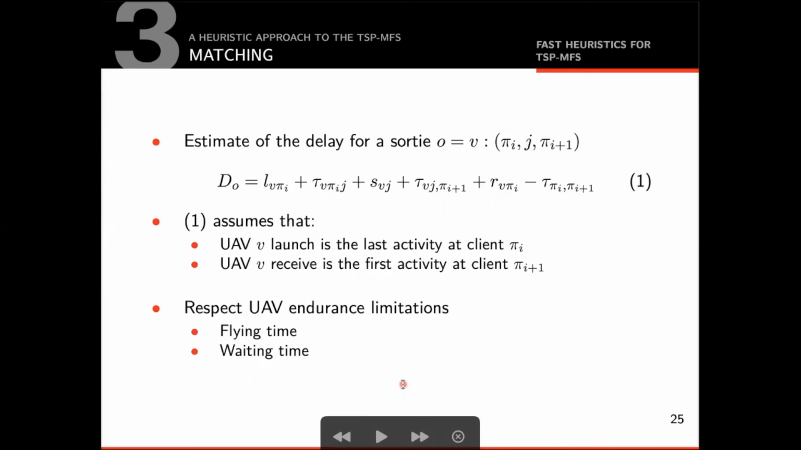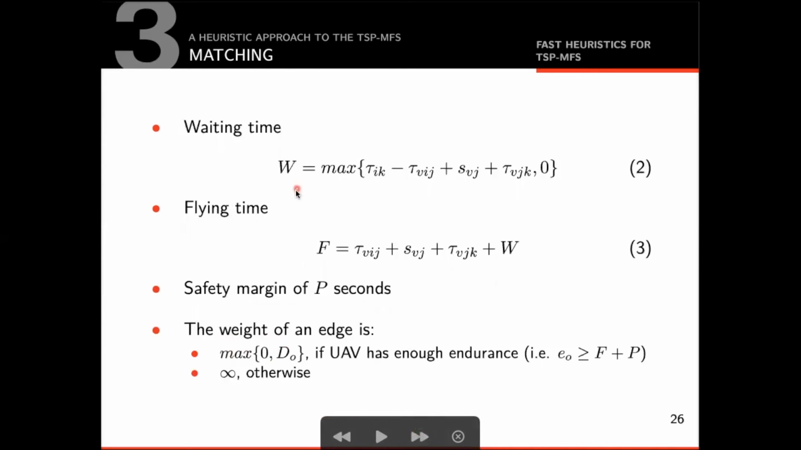Before assigning the estimated delay to the edge, we need to check that the sortie is not infeasible due to endurance limitations. To execute this check, we need to consider 2 times: the flying time of the drone to complete the mission and a possible waiting time for the arrival of the truck. We estimate the waiting time by subtracting the drone mission time from the truck arrival time. If this value is negative, that is, the truck arrives first at the receive location, then we set this value to 0. The total flying time, then, is the drone mission time plus the waiting time. We also introduce a safety margin of p seconds to reduce the probability of an infeasible solution due to endurance limitations. Finally, if our estimates indicate that the sortie is infeasible, we set the edge weight to infinity. Otherwise, we set it to the delay estimate we calculated earlier.